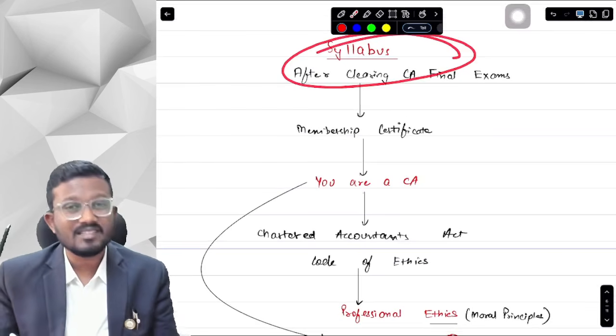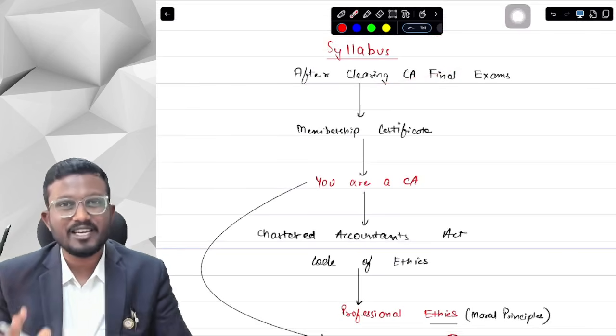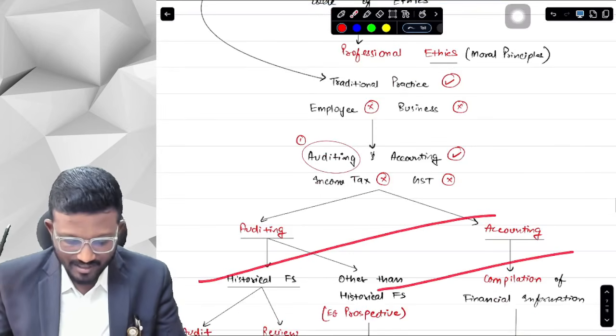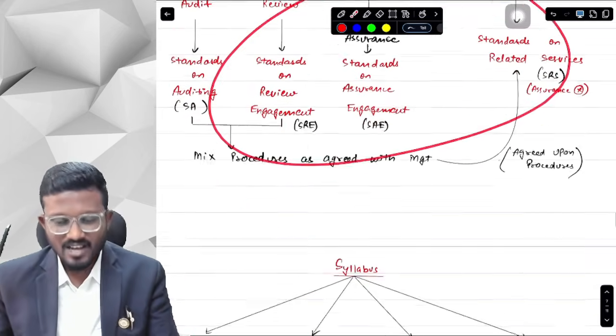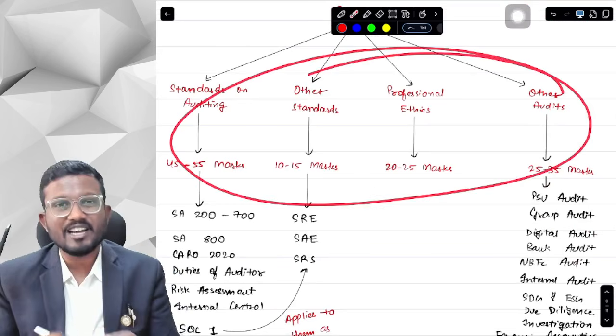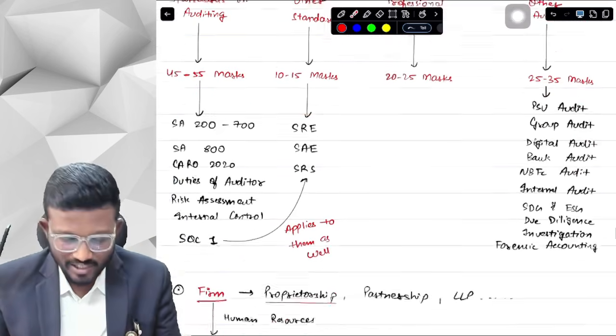What is the syllabus, like why we have this syllabus of CA Final Audit? What is covered in our syllabus? What are the standards that are covered in our syllabus? What are the other chapters? What is the bifurcation of the syllabus and the weightage, by discussion of each particular section?